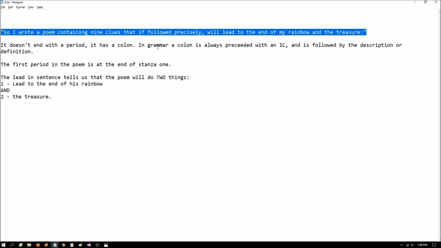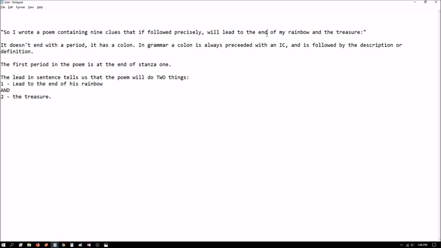The poem and the book go together. He already described in the book the whole purpose of the poem. He's not going to waste valuable space or 1/6 of his poem to tell you what the poem does. What he's using the first stanza for is to provide you a hint to use the memoir. We don't have to do it, but if you use it with the memoir, I believe that the lead-in sentence is telling us to do that, and so is the first stanza, because it's leading us to the end of his rainbow and the treasure.